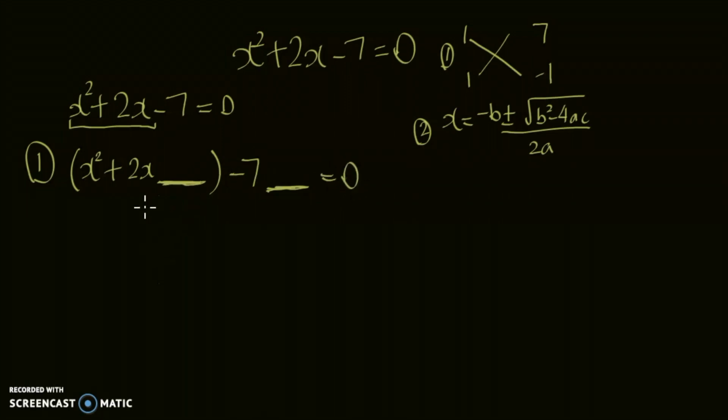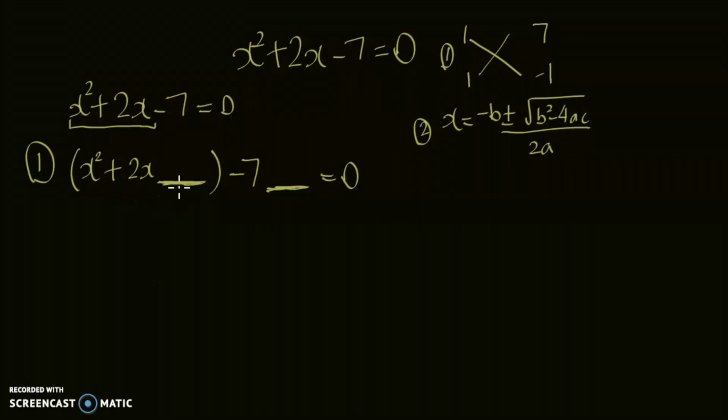Now I can see that we can make an expression from here. We can add an integer over here that allows us to easily factorize this. I can see from instinct that this is going to be 1, but I'll just give you the formula as to how we can find this blank here.